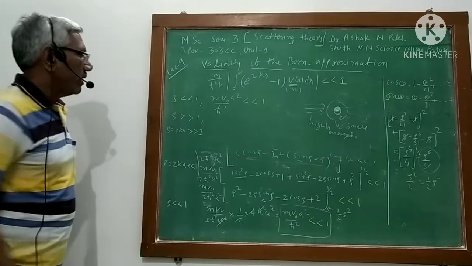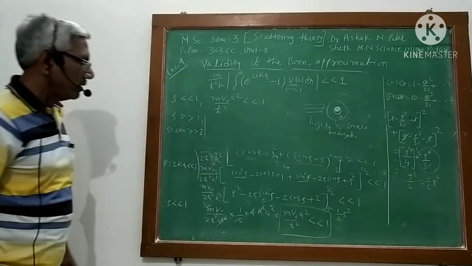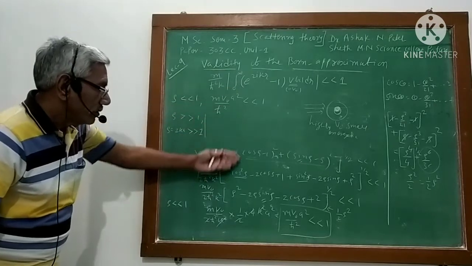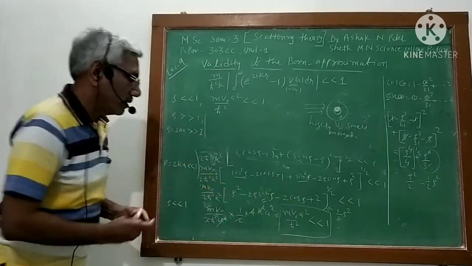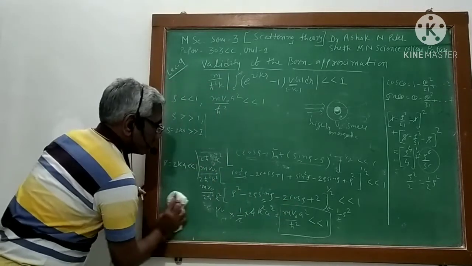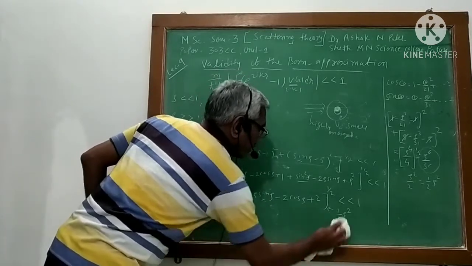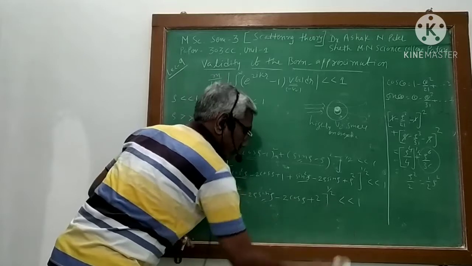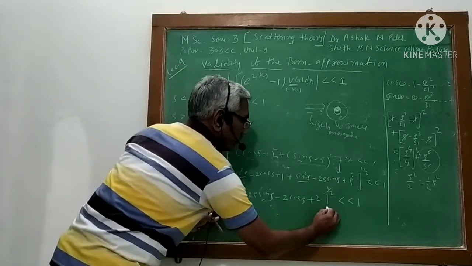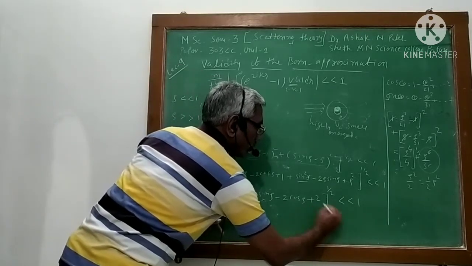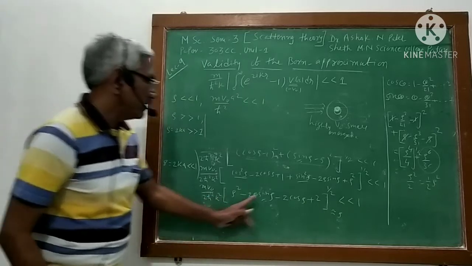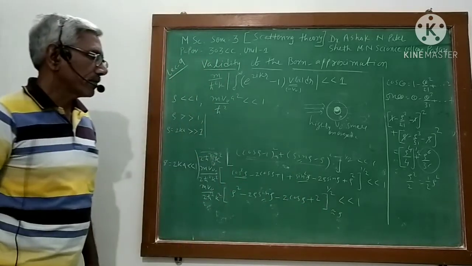In that case what will happen? If you come over here, in that case, this term will be equal to rho. This term will be equal to rho.